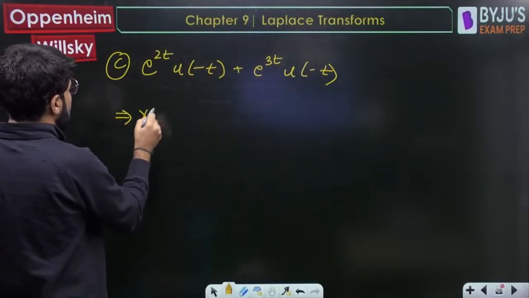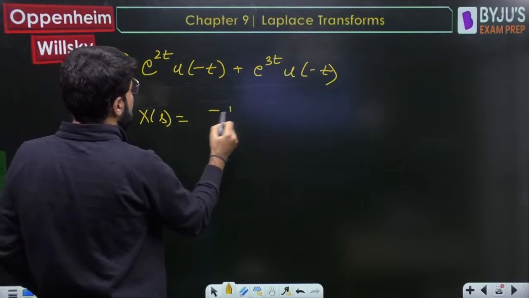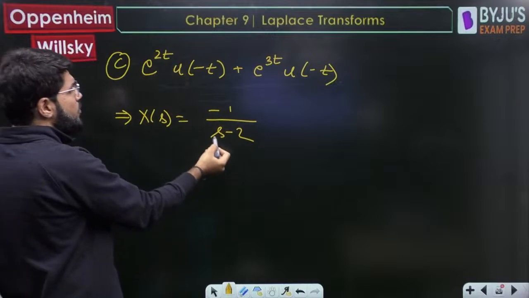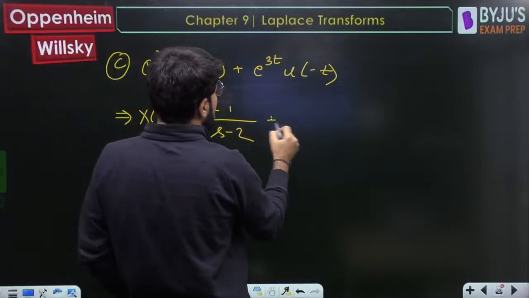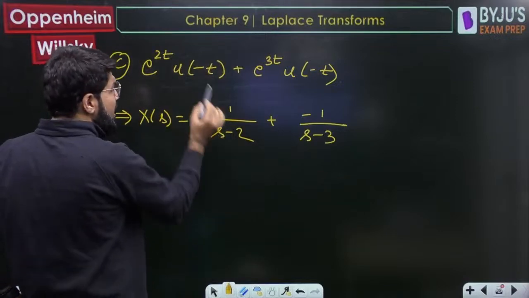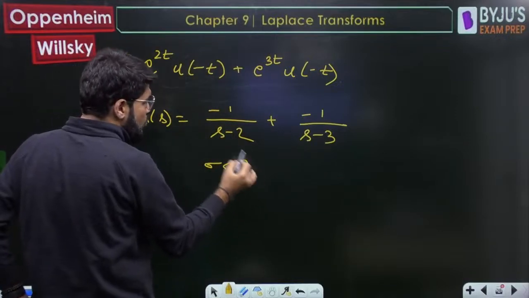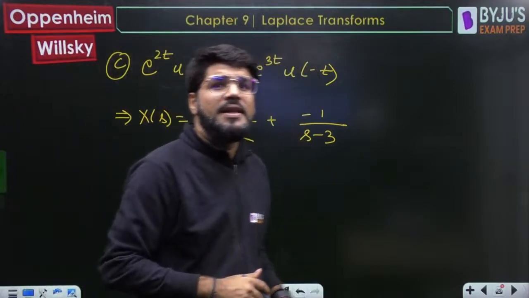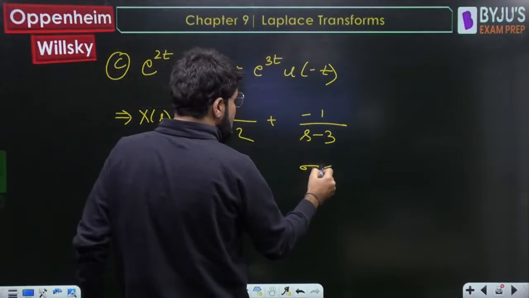So the Laplace transform for this one will be -1 upon s minus 2, for e power plus 2t. So a is like -2. So -1 upon s minus 2. For the next one, -1 upon s minus 3. But for their individual ROCs, since left-sided, sigma less than 2. What is the pole? 2. But the signal is left-sided, so the ROC is also left-sided, sigma less than 2. For this one, ROC sigma less than 3.